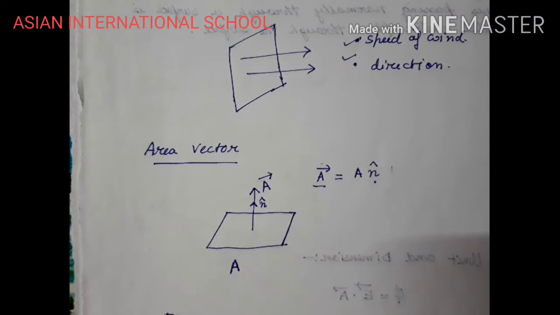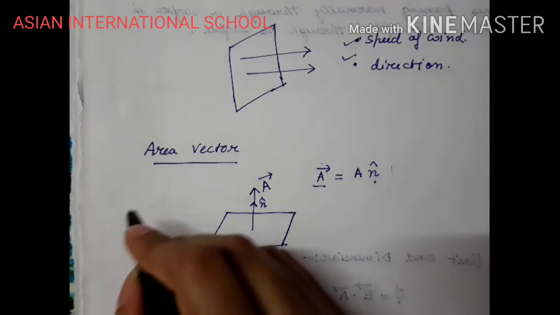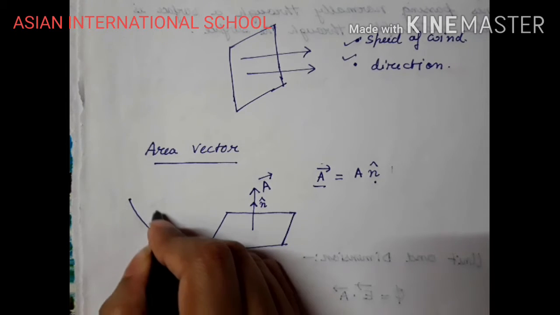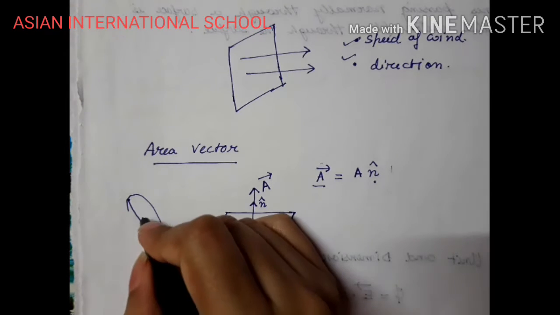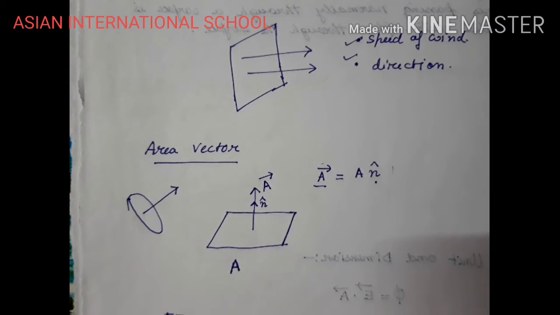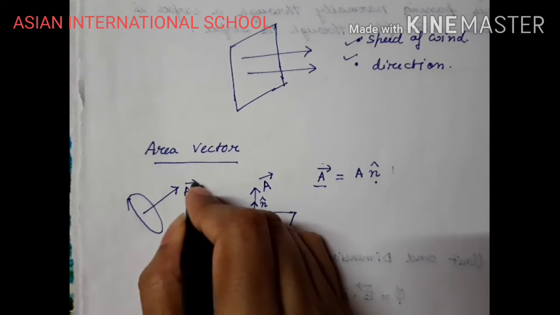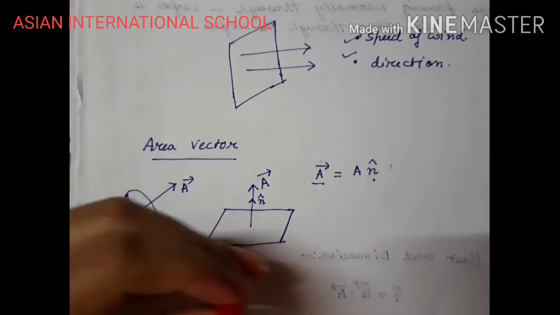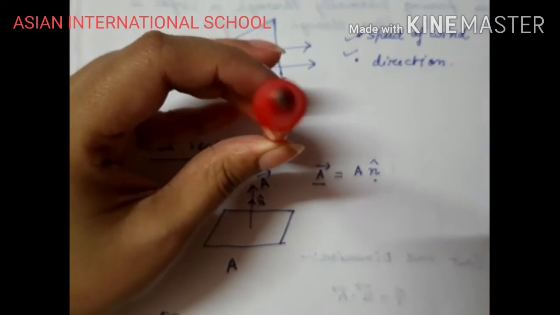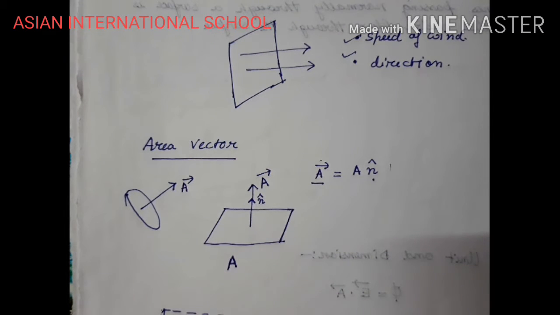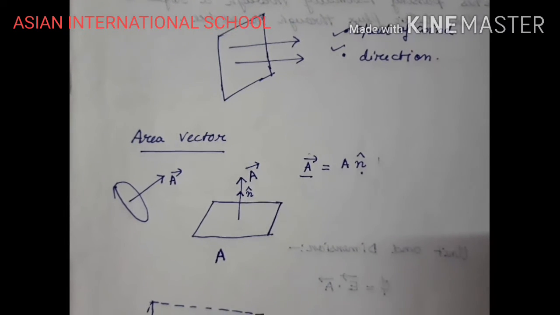So area is a vector quantity, and for each and every area, suppose if I have a disk, right? For this disk, my area vector will always be perpendicular to the surface. This will be my direction for the area vector. It is always perpendicular to any surface. If I consider this particular page, then this will be the direction of the area vector. So the direction of the area vector is always normal or perpendicular to the surface.